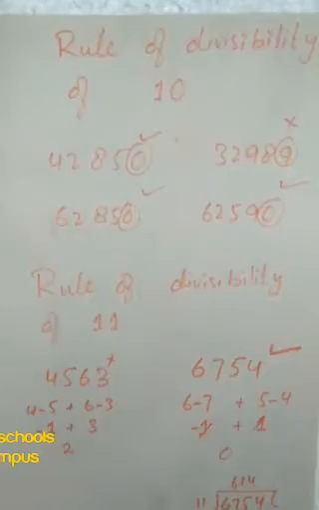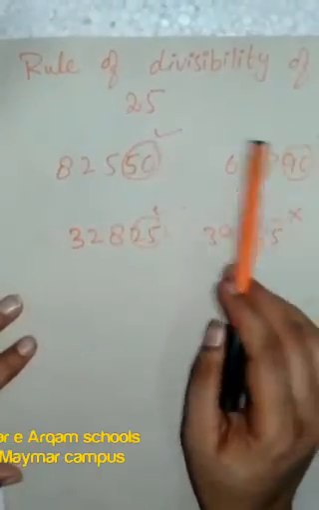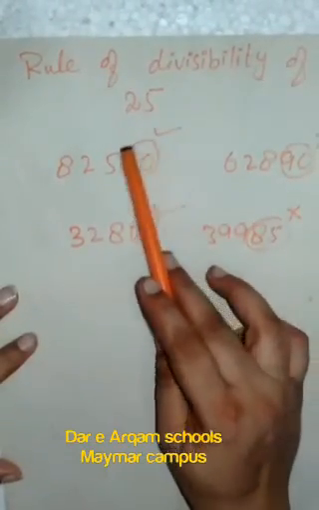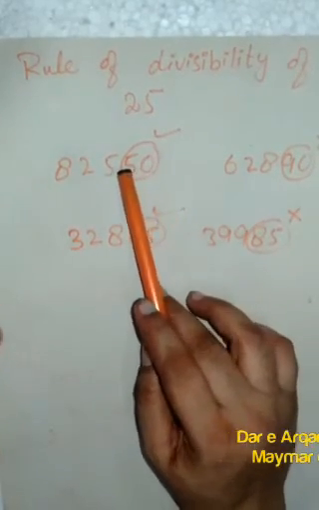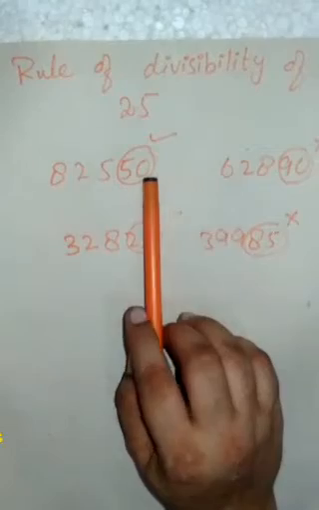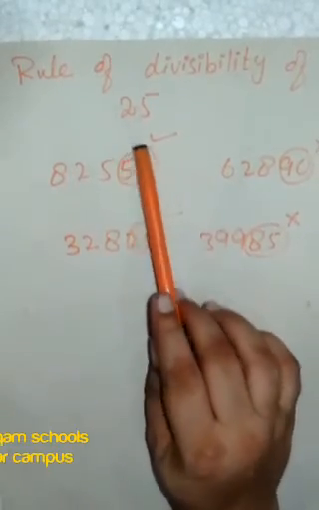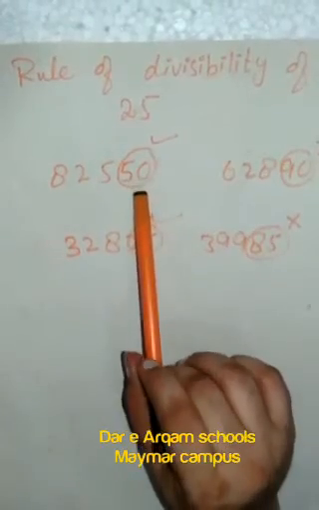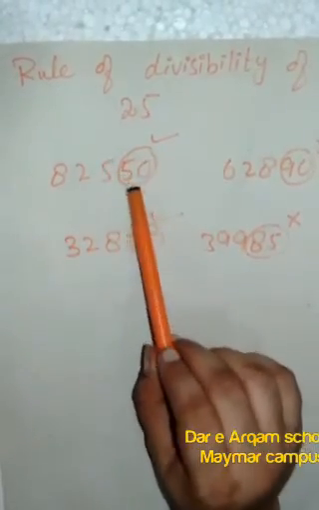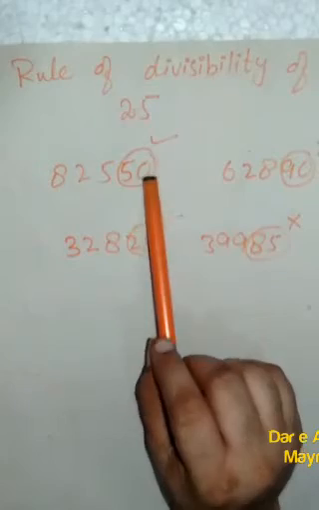Okay students. For the rule of divisibility of 25, we will take the last two digits at the 1's and 10's place value. If these two digits are a multiple of 25, then this whole number will be divisible by 25. Here we have 50, 2 twos are 50, so this number will be divisible by 25.